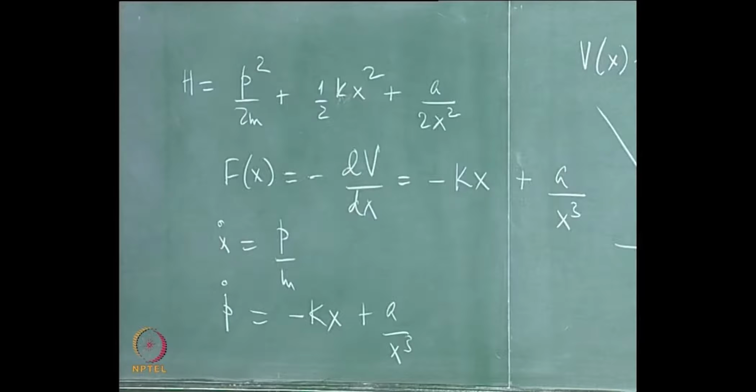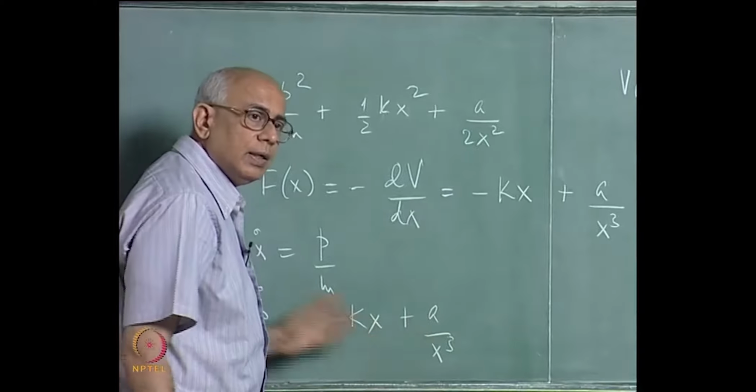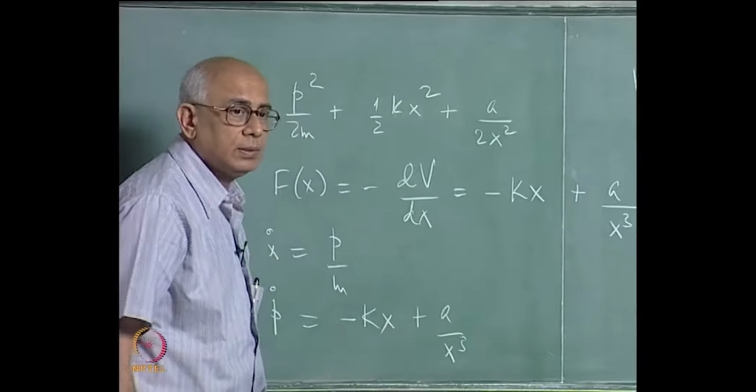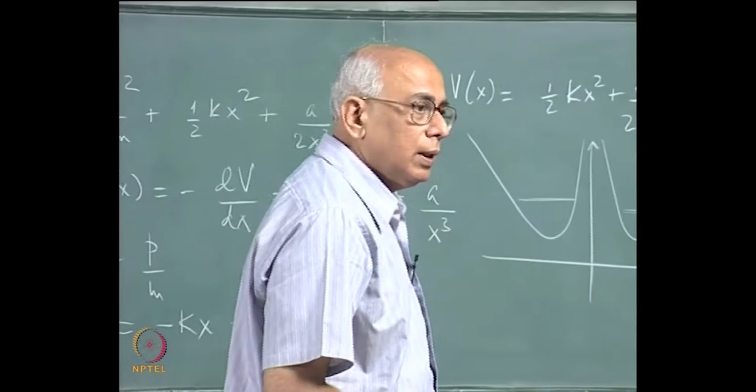So this is the reason why we call these oscillators nonlinear, because the equation of motion is no longer linear, it has nonlinear terms in the coordinates. So, what is the difference between linear harmonic oscillator and general harmonic oscillator?